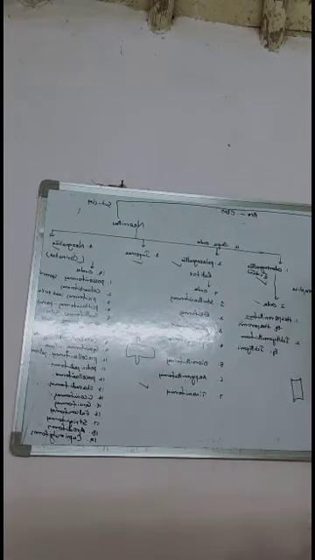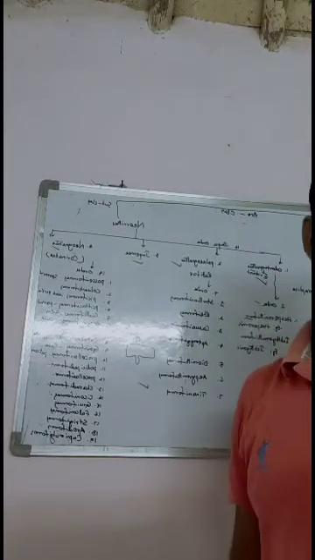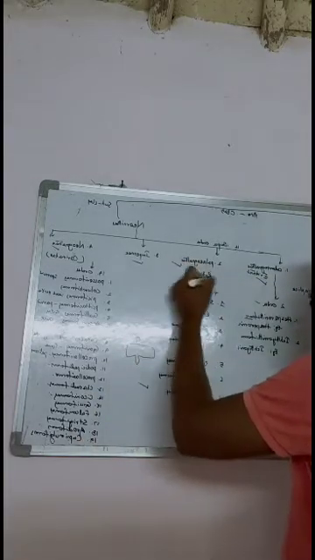Okay, and coming to the second one, the Palaeognathae. These birds are also called the ratite birds. I already told you the Palaeognathae are called ratite birds. These are called flightless birds.